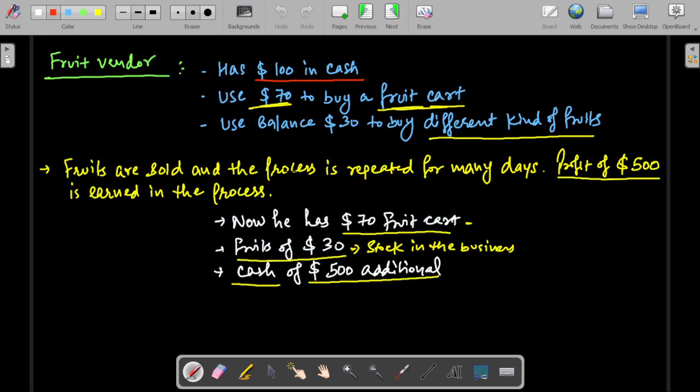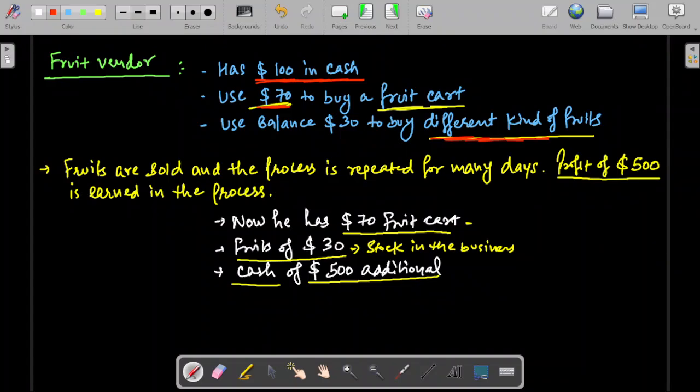I will take the example of a fruit vendor who has around $100 in cash. Out of this $100, he uses $70 to buy a fruit cart. With the balance $30, he buys different kinds of fruits. As you know, fruit is a perishable item. It has a low shelf life and has to be sold quickly. So usually these $30 worth of fruits are sold within 1 or 2 days.